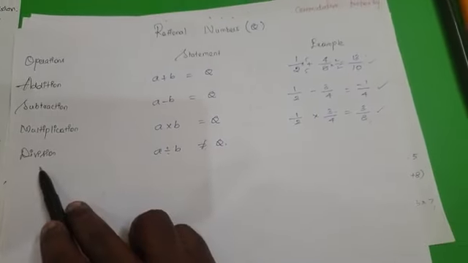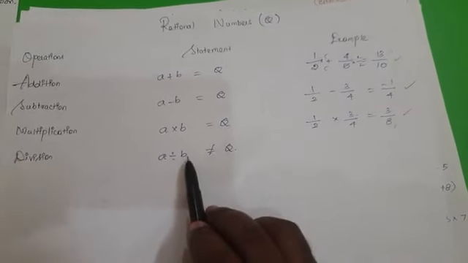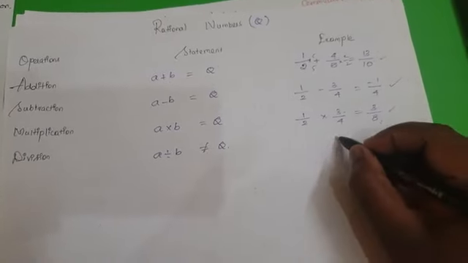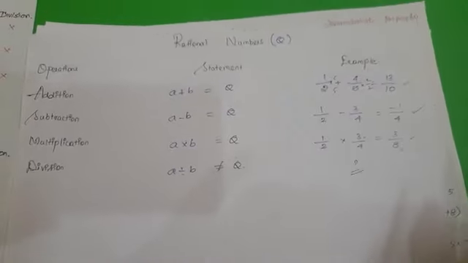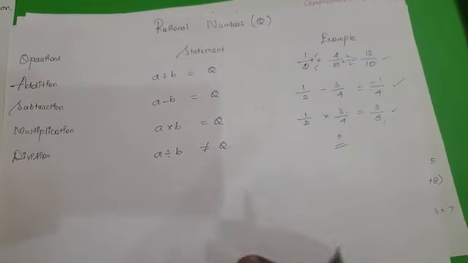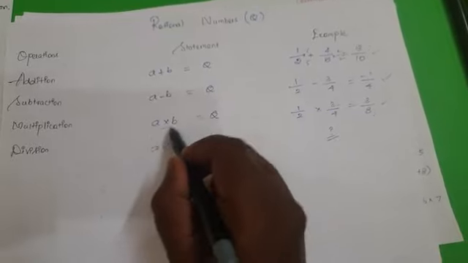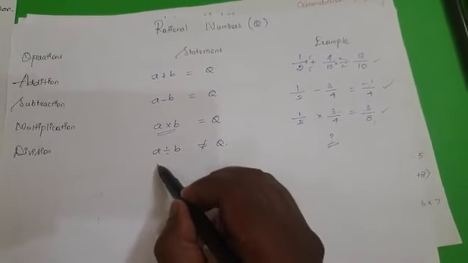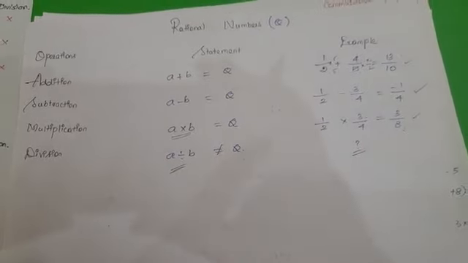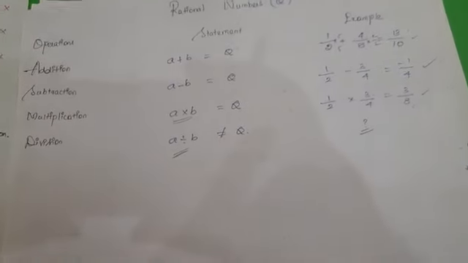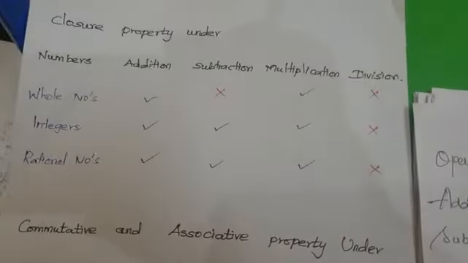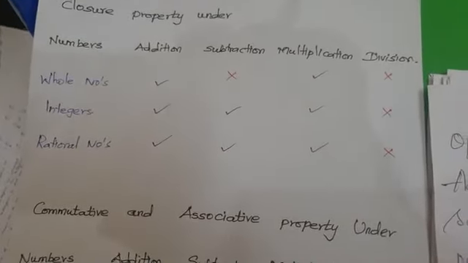But when you come to division, a divided by b is not always a rational number. How? You have to find out. At the end of this chapter we are going to discuss two activities: how to multiply two rational numbers and how to divide two rational numbers. The closure property, I am going to give one activity to you. In the case of rational numbers, it satisfies addition, subtraction, multiplication and division.